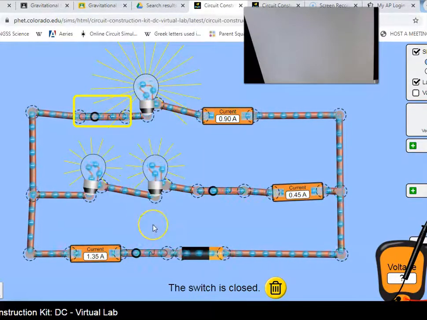So what is electric current? Electric current is a movement of electrons, okay? And you can see here that the current through here and the current through here is different.